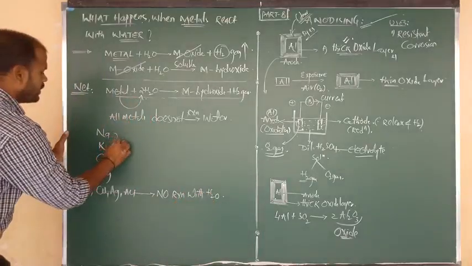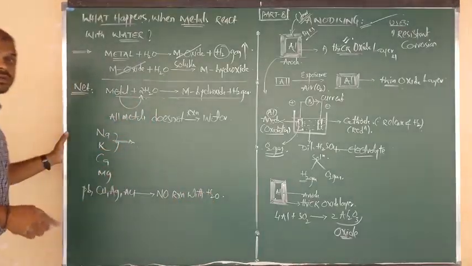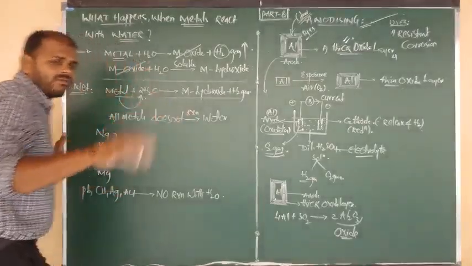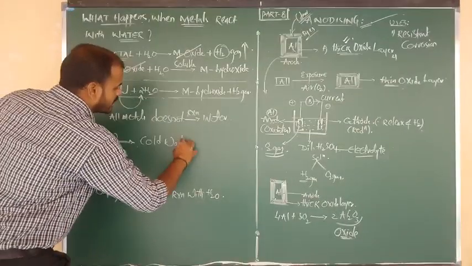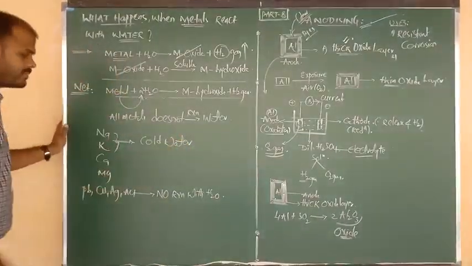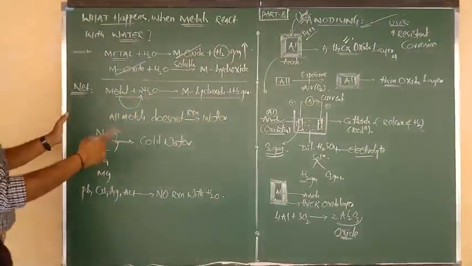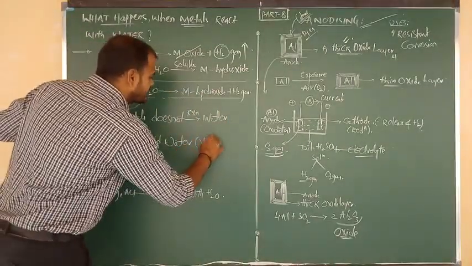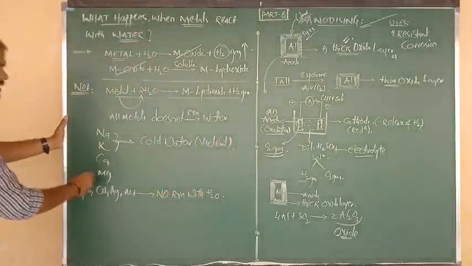Sodium and potassium, due to their vigorous nature, due to their more reactivity, can show reaction with any type of water, nothing but cold water, and also we can consider hot water, and also steam. They can show reaction with any type of water due to their more vigorous nature, because this reaction is highly violent. And next one is nothing but what?